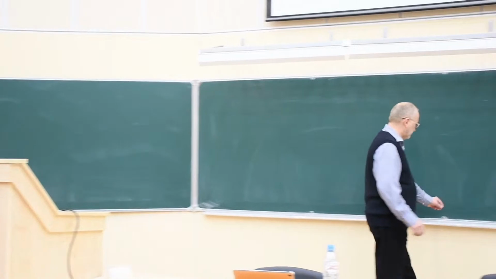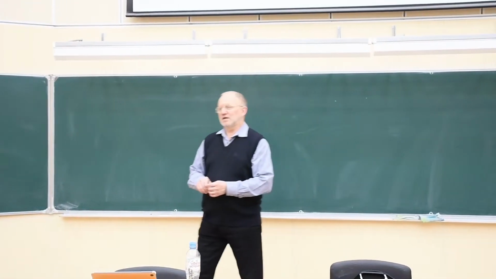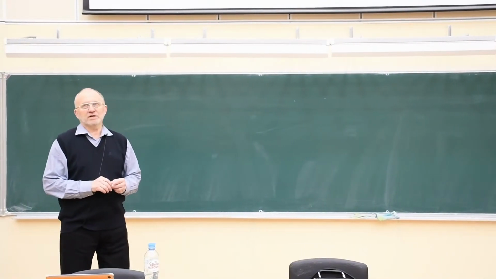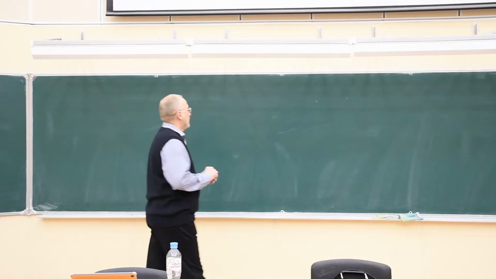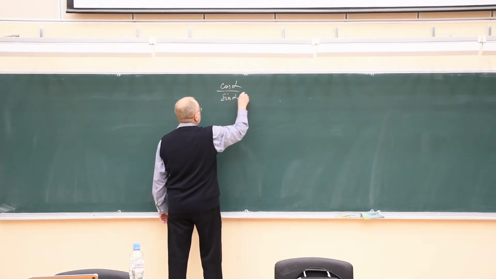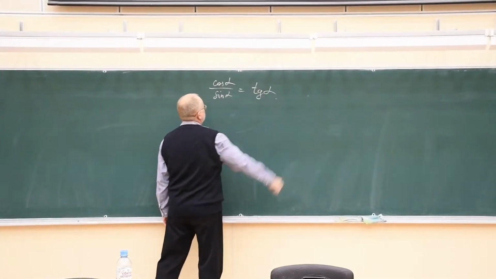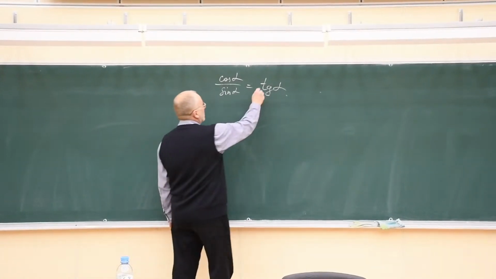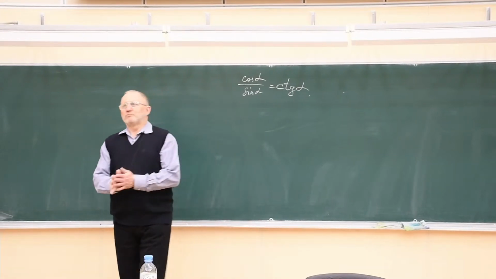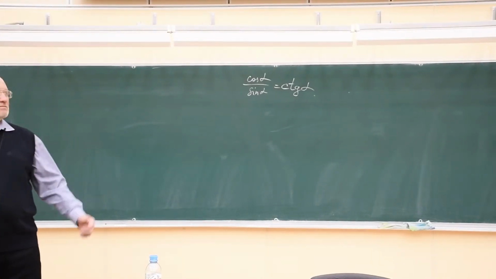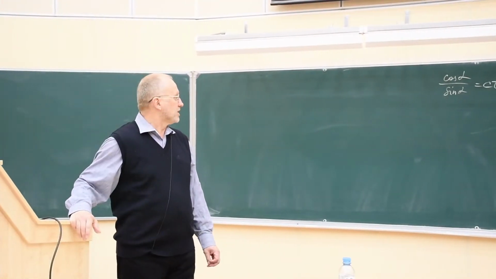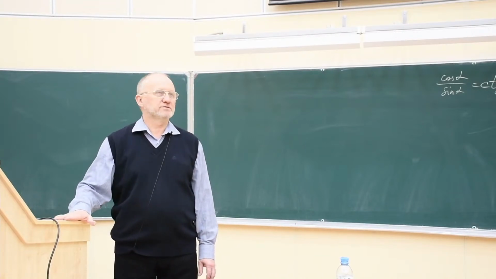Last lecture, when I was solving a problem on static equilibrium of a ball hanging on two threads, I made a mistake. I wrote cosine over sine equals something like tangent. This is not true. Surely this should be cotangent. Please make the correction in your notebooks if you have not done so. Please correct this mistake.